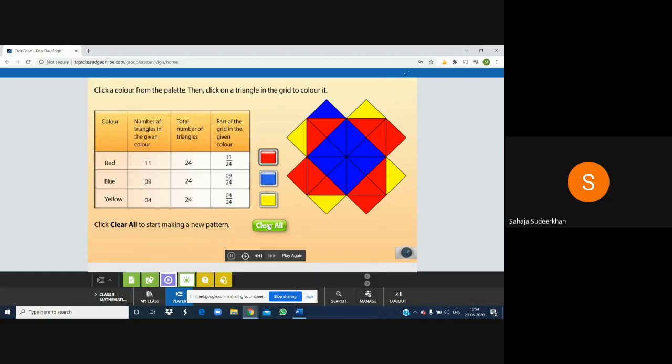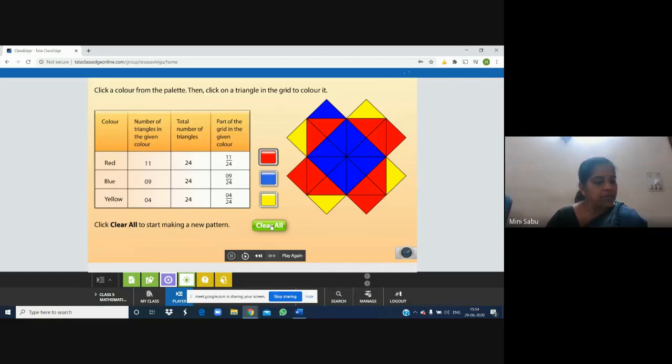This way you can make patterns. Yes, ma'am. If you have purchased your Mathmagic book, in your Mathmagic book on page number 57, you have chances to make this type of designs. Please open your page if you have the book, page number 57. Please note it down and you can make this type of patterns and enjoy. Okay? There is fun, and at the same time you have something to learn also. Okay, children, did you understand?